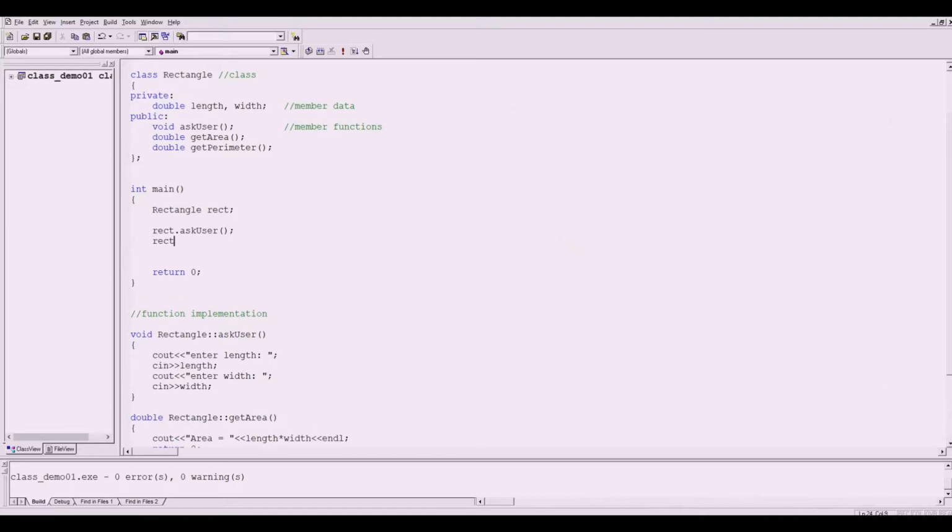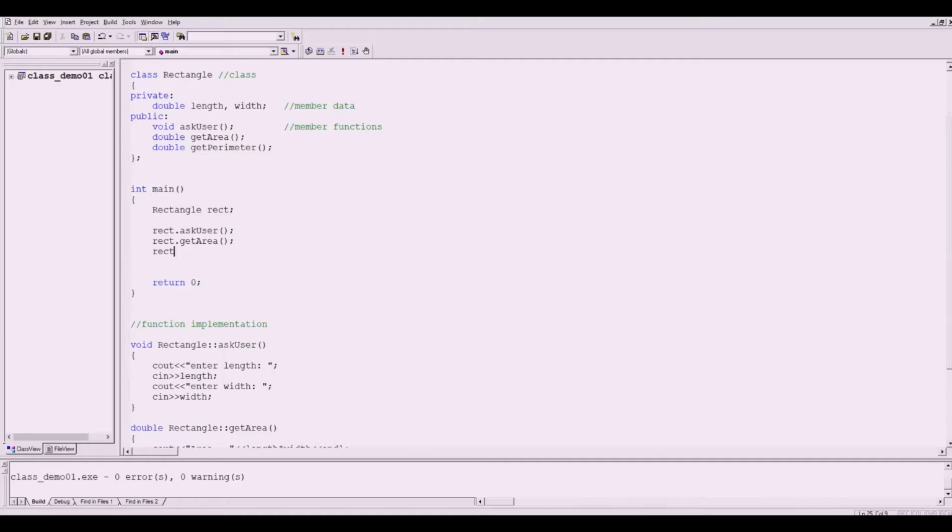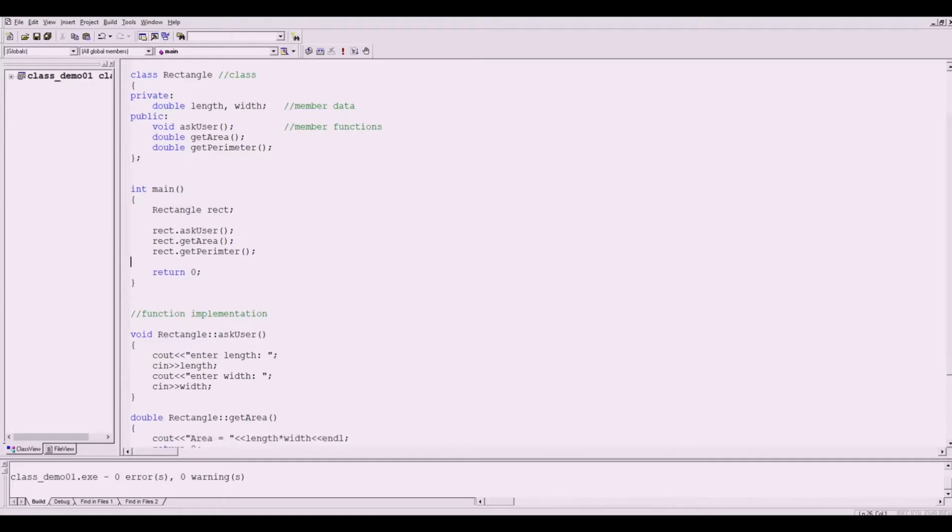So next would be rect.getArea, which would compute the area, and rect.getPerimeter, which would compute the perimeter. Let's try to run this. Take note that we were able to access askUser, getArea, and getPerimeter because these are all set as public.